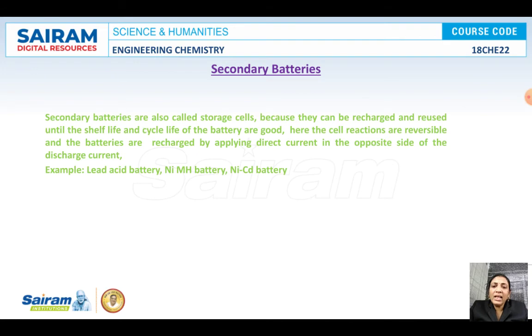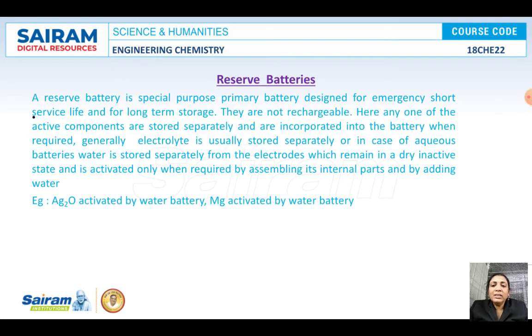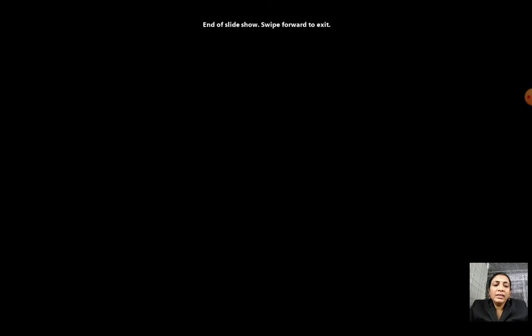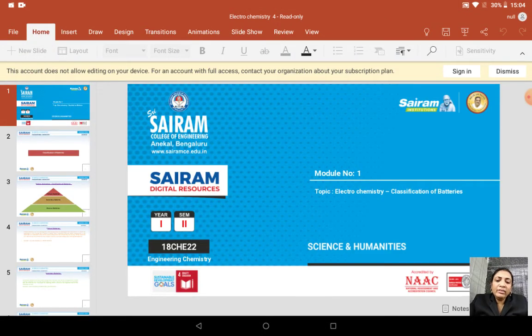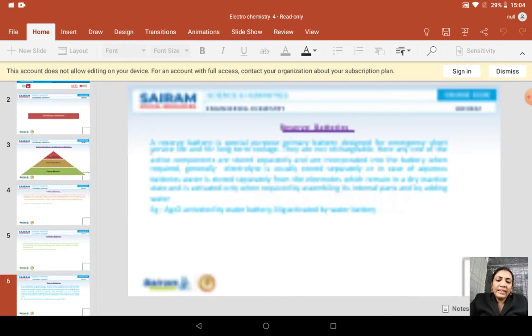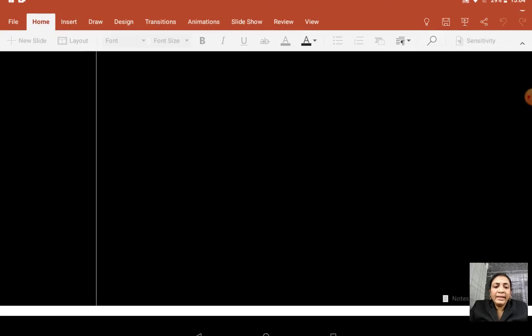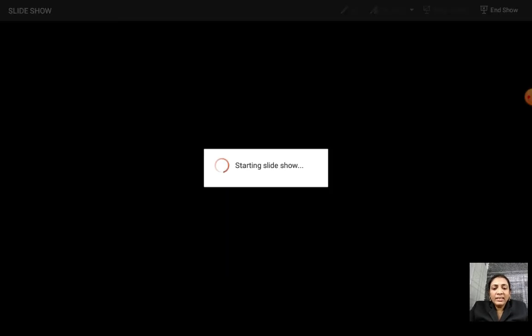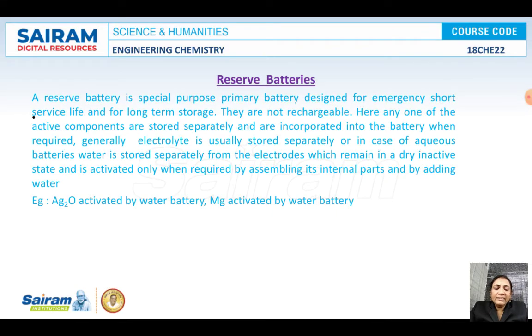The last category of batteries is reserve batteries. So what are these reserve batteries? In the case of reserve batteries, any one of the active components will be stored separately, and it is incorporated into the battery when required.